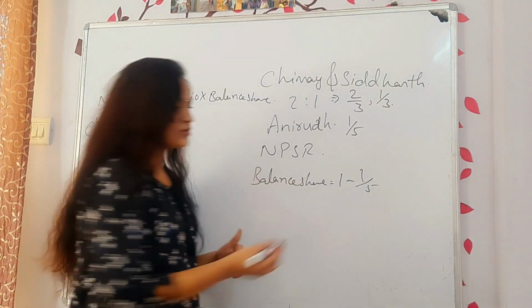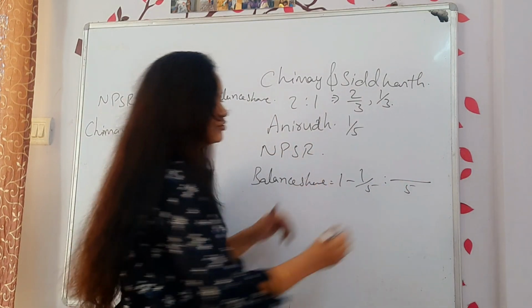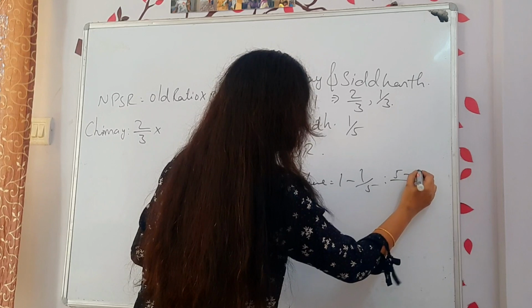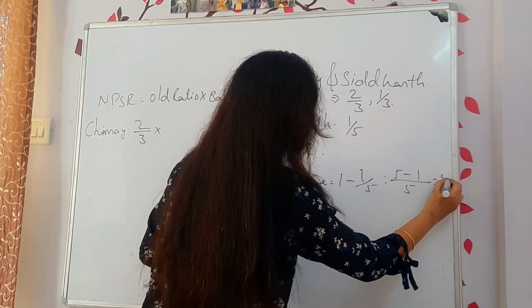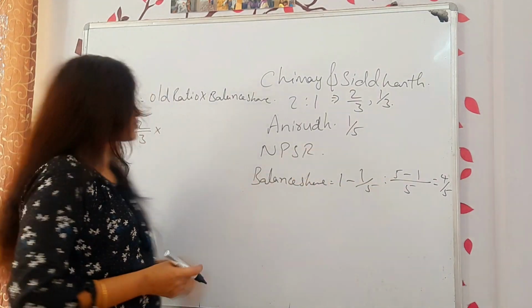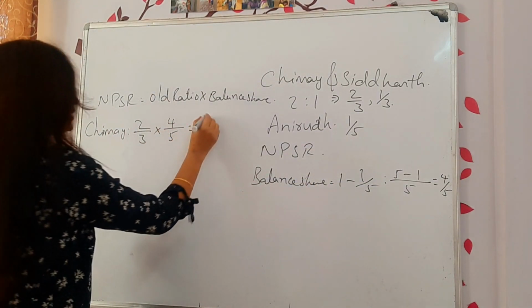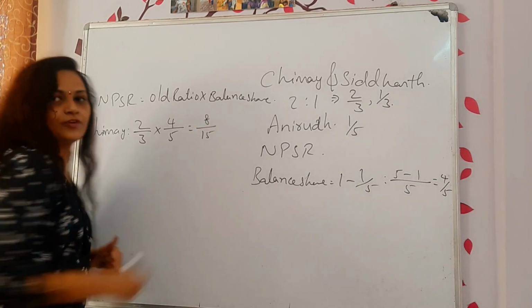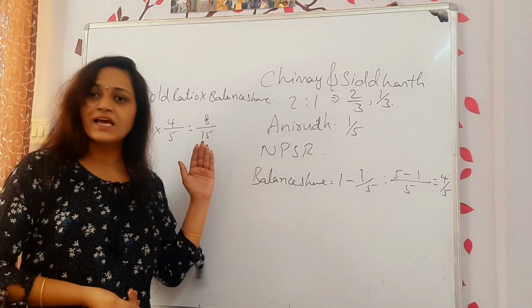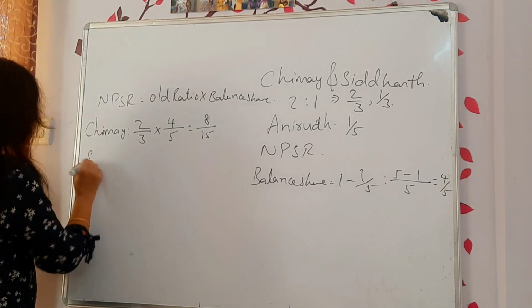How to find the balance? Take the LCM, 5 is the LCM. 1 into 5, 5 minus 1, divided by 5, gives 4/5. Now the balance share is 4/5. So now substitute 4 divided by 5. How much will you get? 8 divided by 15. This is 8/15. Now let us see what Siddharth's share is.